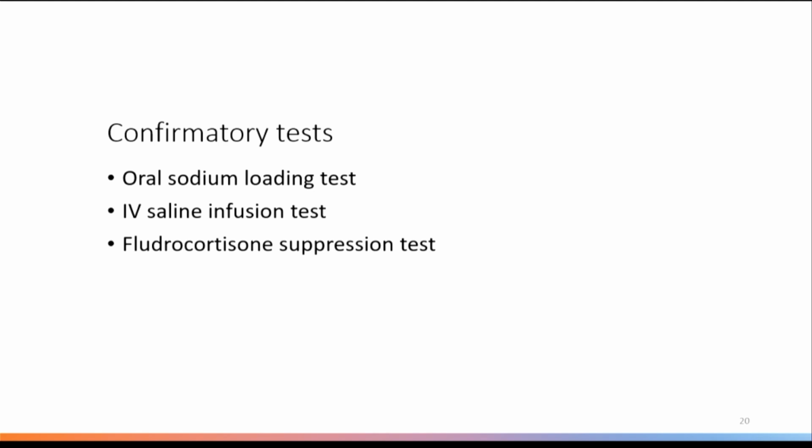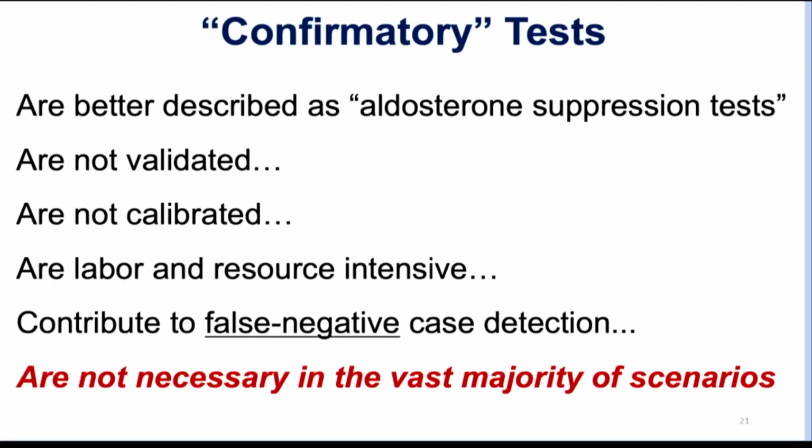So once you have done the initial testing, that is aldo and renin, and if it is suggestive of disease, next comes the confirmatory test. So this was again the major headache to do this test. There are so many tests available like oral sodium loading test, IV saline infusion test, fludrocortisone suppression test, and 6 or 7 more tests which is not required.